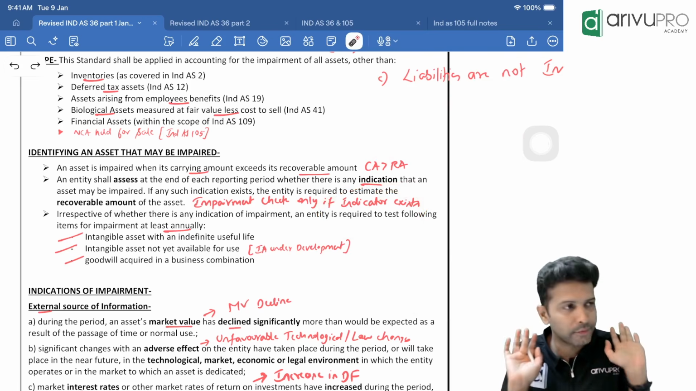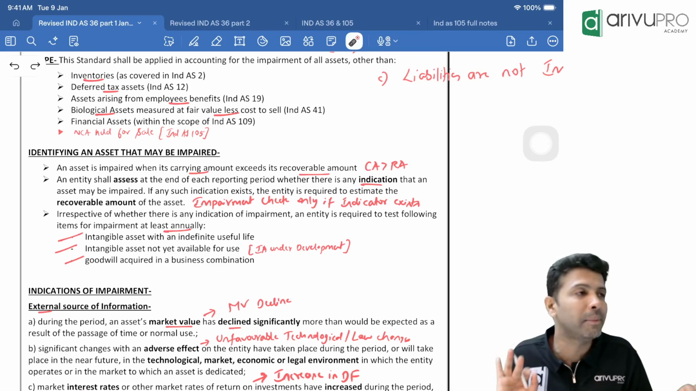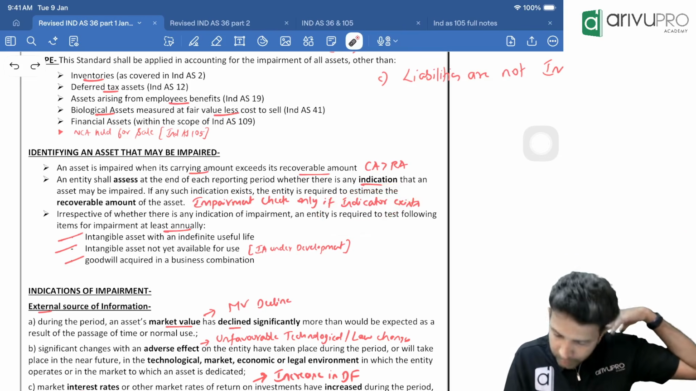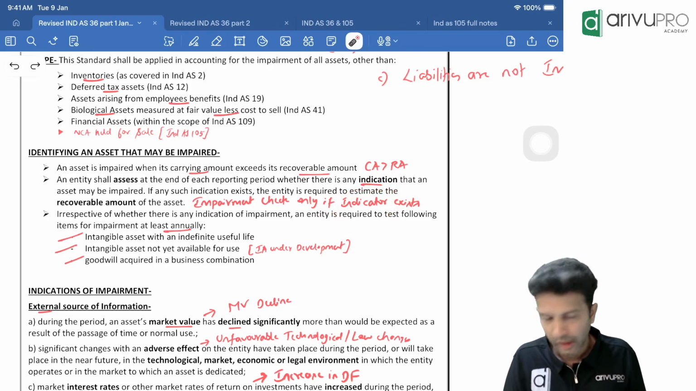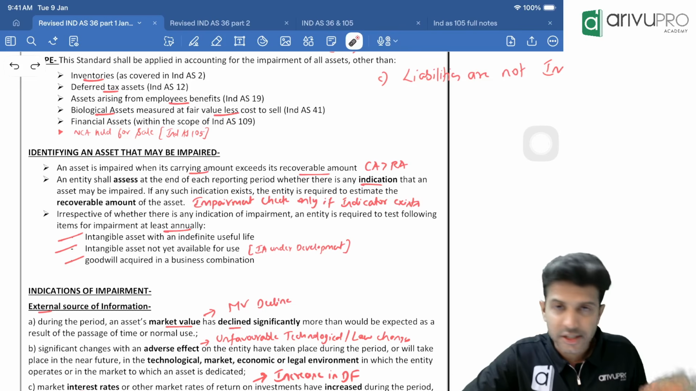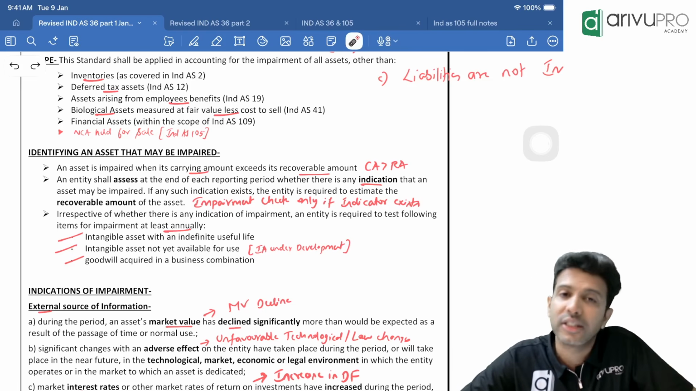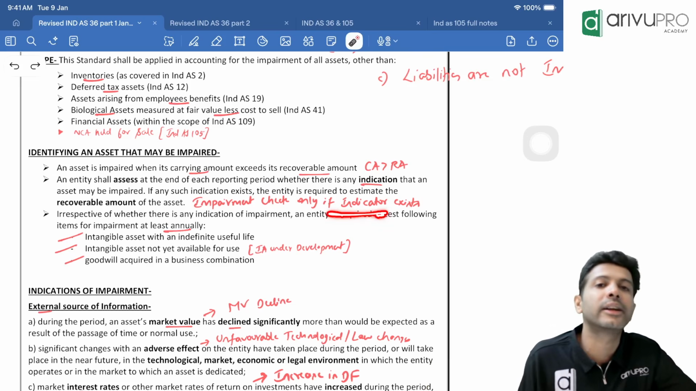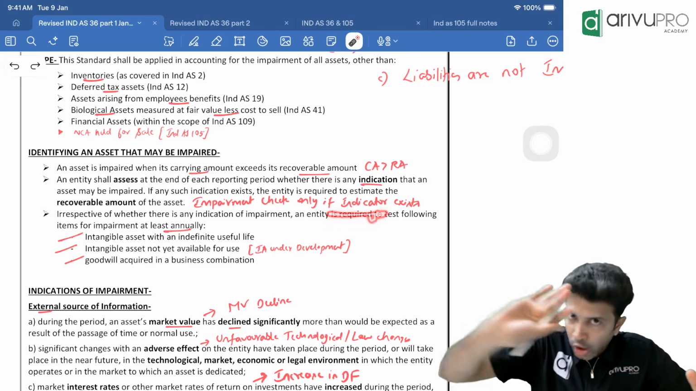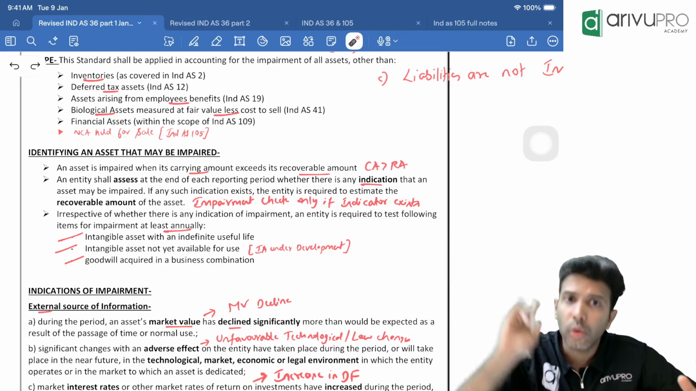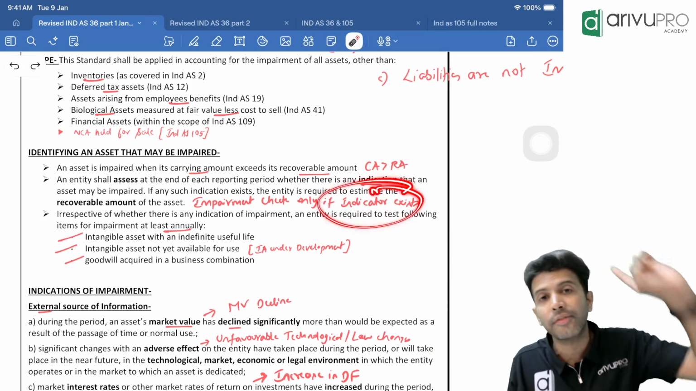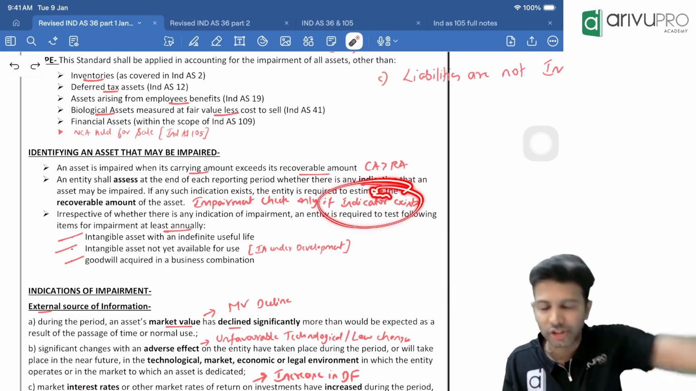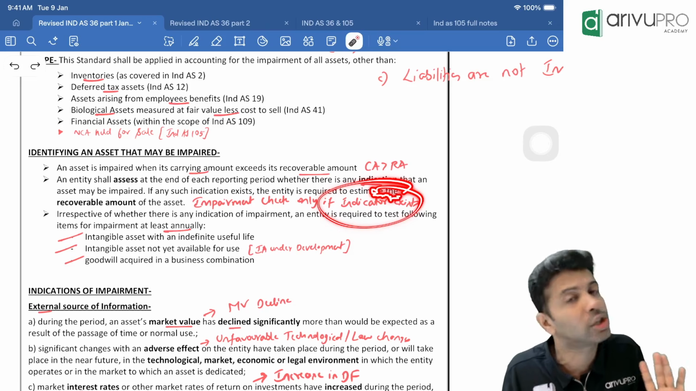So you don't have to do it as a time-based activity. It is basically an indicator-based activity. We'll talk about indicator in a bit. But there are three assets which Ind AS 36 says, whether indicator comes or indicator does not come. For all other assets, you will do impairment check only if indicator arises. If impairment indicator comes, then only you will do the impairment check.